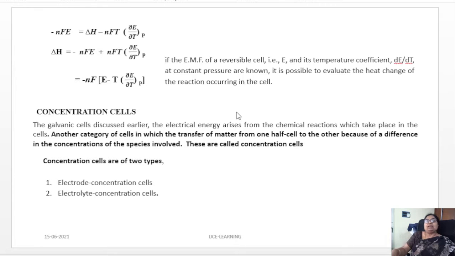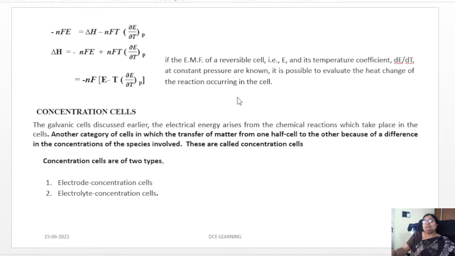So this is the concentration cell. It is another category of cell in which there is transfer of matter from one half-cell to the other because of the difference in the concentration of the species involved. These are all called concentration cells. You can see that very easily.